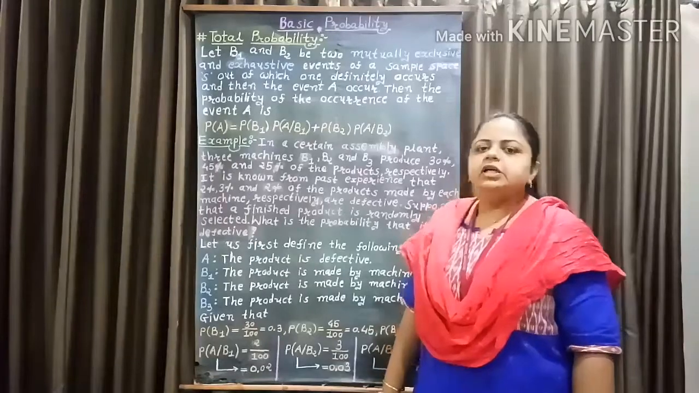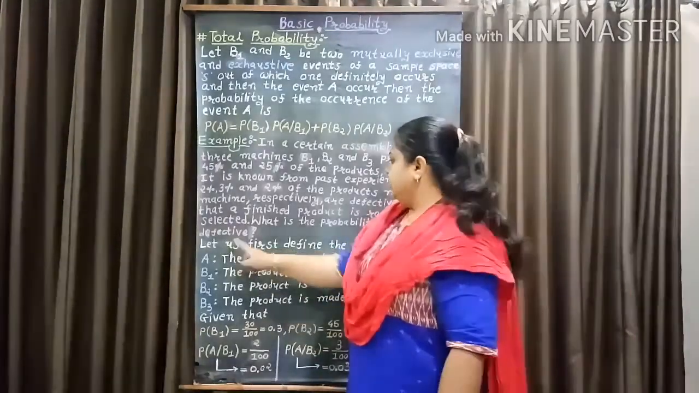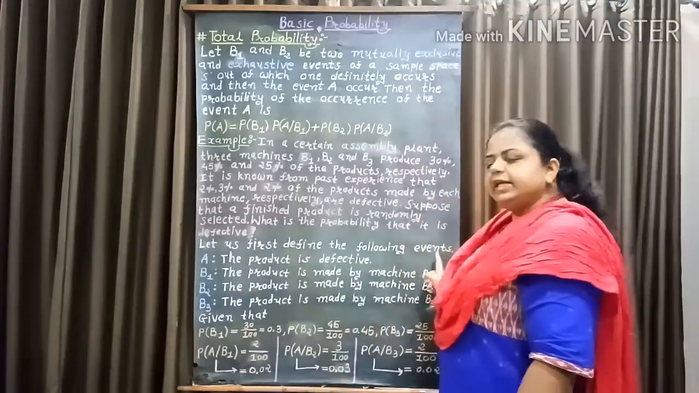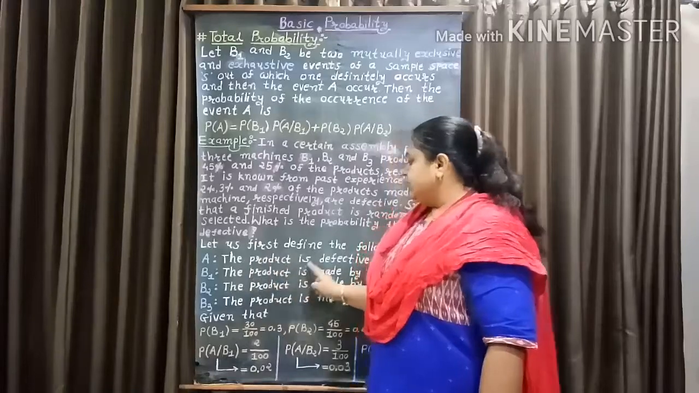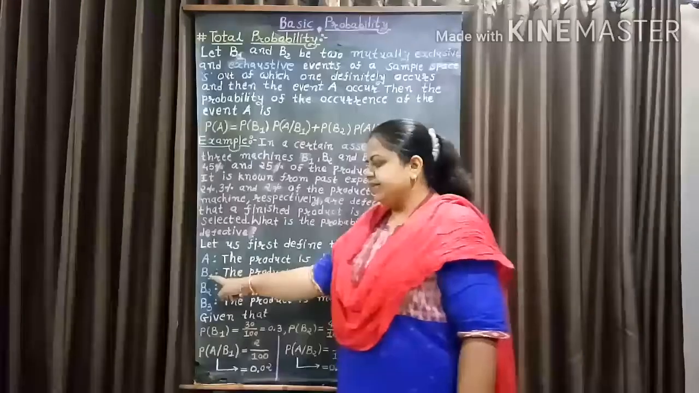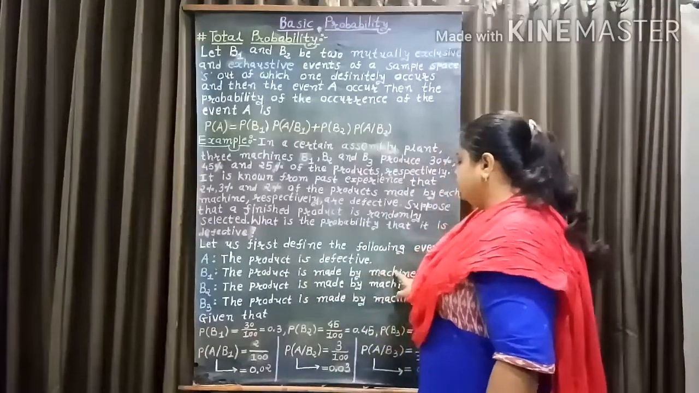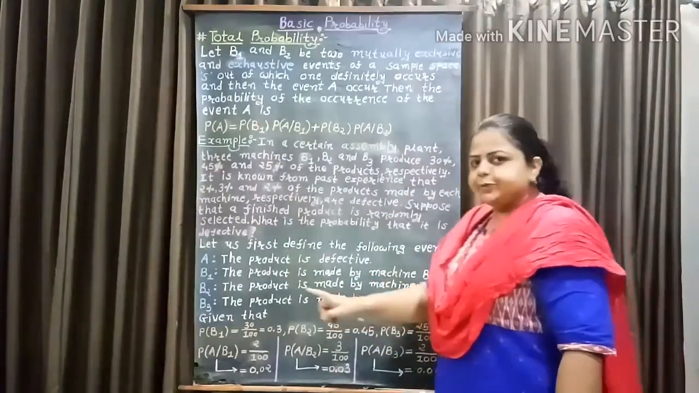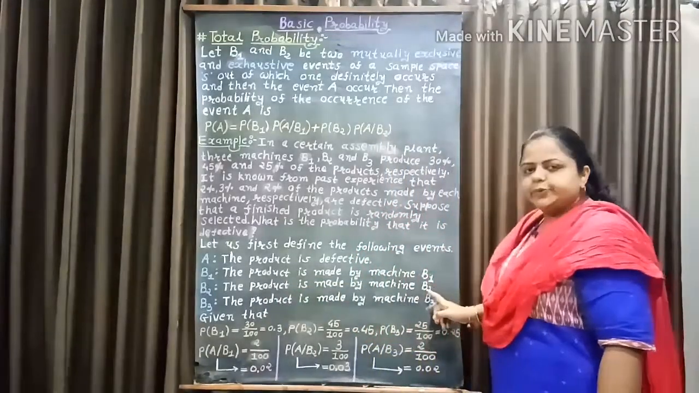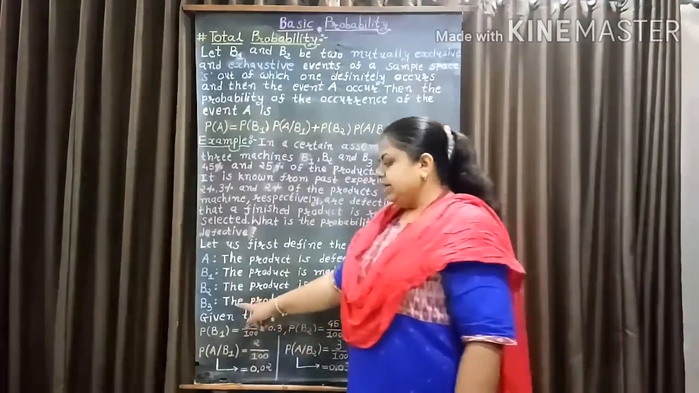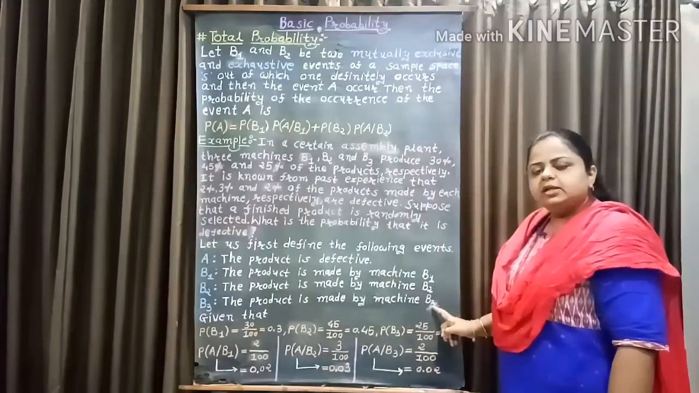So first of all, we have to define the events. Now, let us first define the following events. Event A, that is, the product is defective. Event B1, that is, the product is made by machine B1. B2, that is, the product is made by machine B2. And B3, that is, the product is made by machine B3.